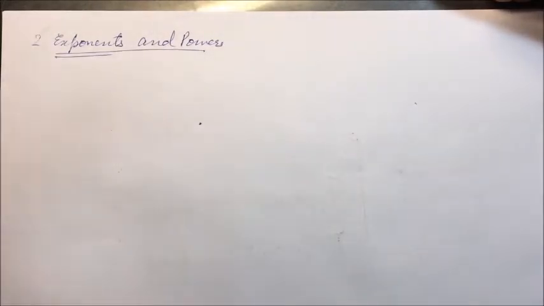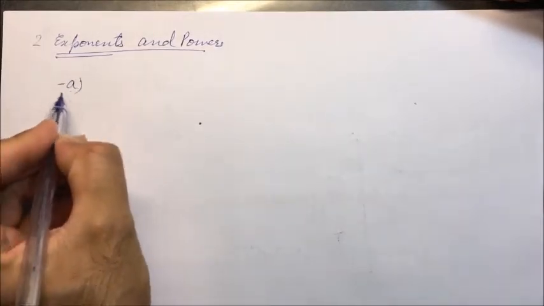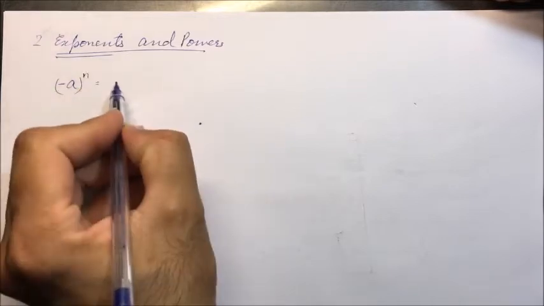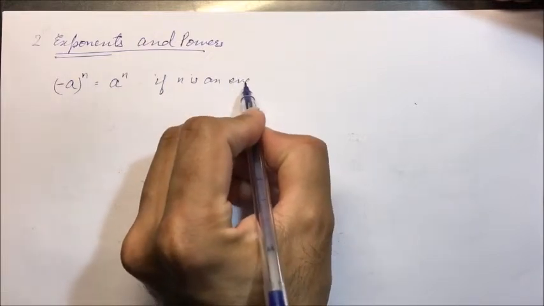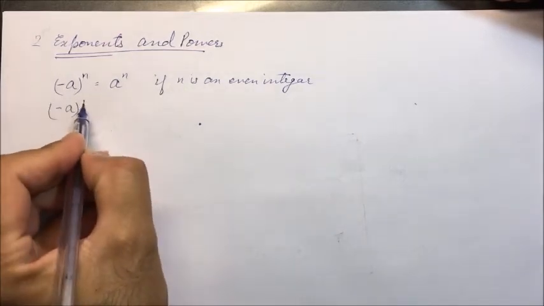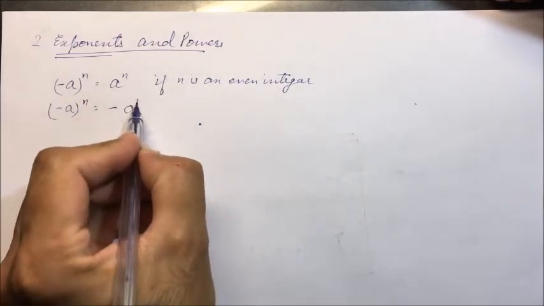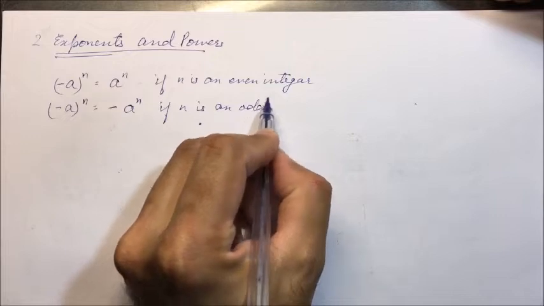Hello, in the second chapter, exponents and powers, we have discussed two laws of exponents. So let's revise a little bit. Till now we have discussed, for example, a is the base and (minus a) raised to power n will be equal to a raised to n if n is an even integer. (Minus a) raised to power n will be equal to minus a raised to power n if n is an odd integer.